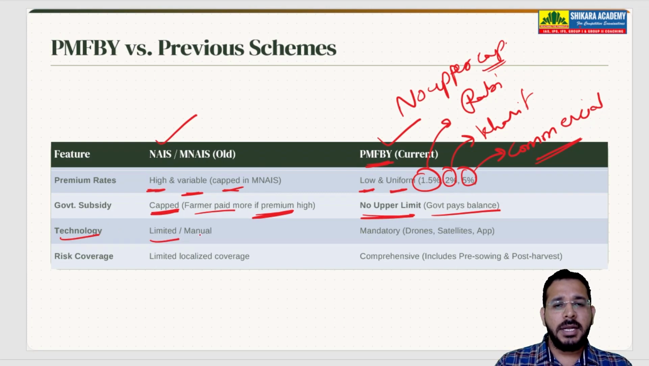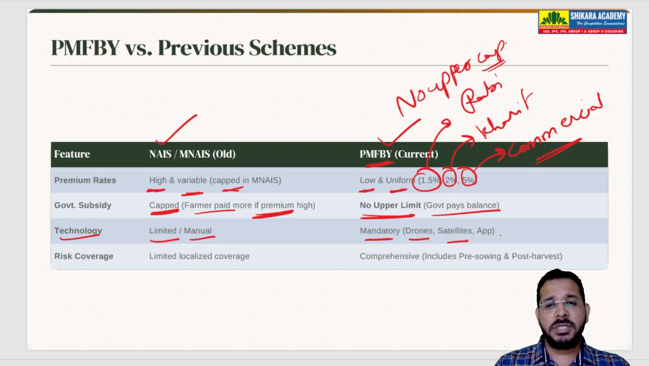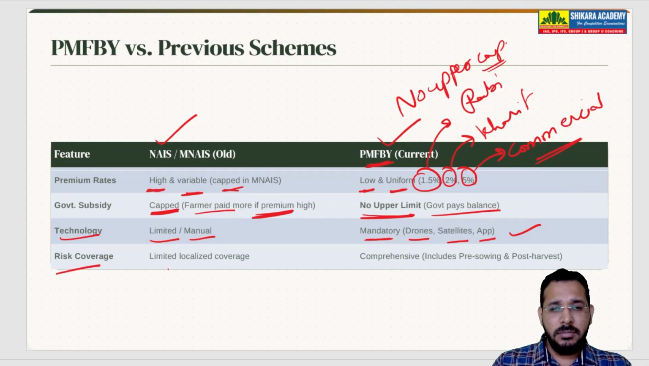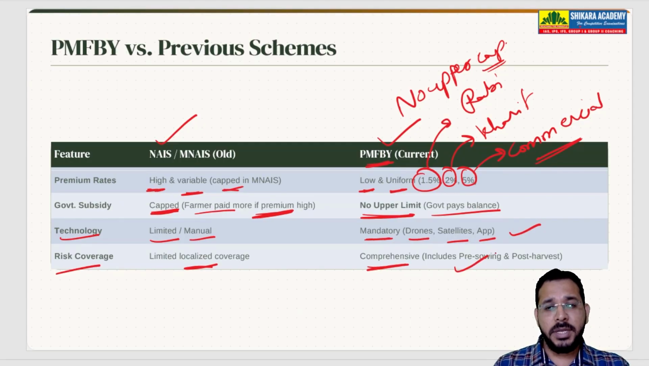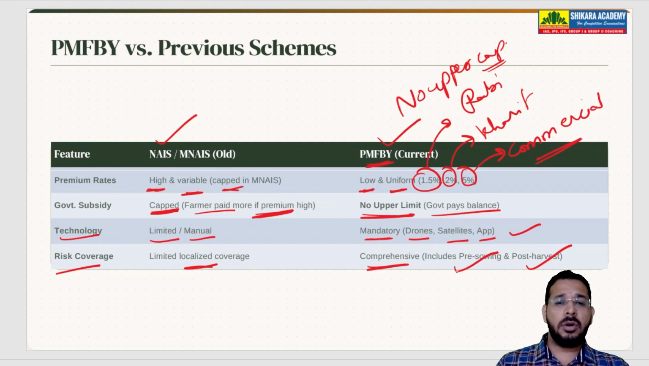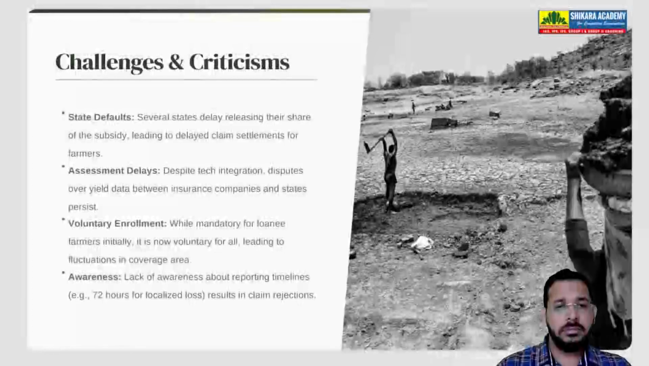Technology wise, it was limited and manual, whereas in this Pradhan Mantri Fasal Bima Yojana, we are mandatorily using high-tech technology like drones, satellite imagery, different apps, etc. What is the risk coverage? In the old scheme, it was localized coverage, whereas in this scheme, it is comprehensive, including pre-sowing and also post-harvest, not just standing crops. So, you can write this even in your mains answers in comparison.